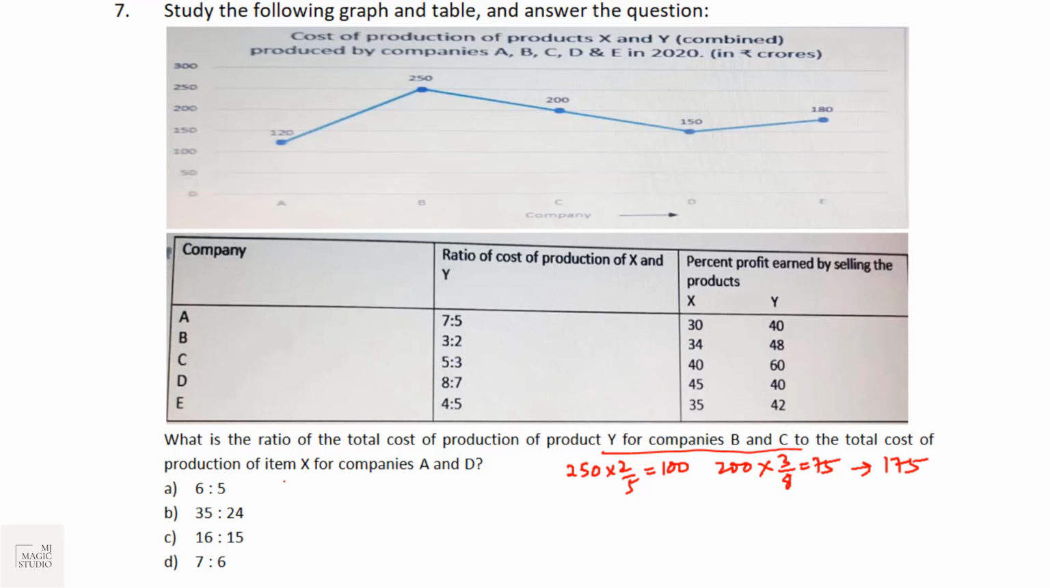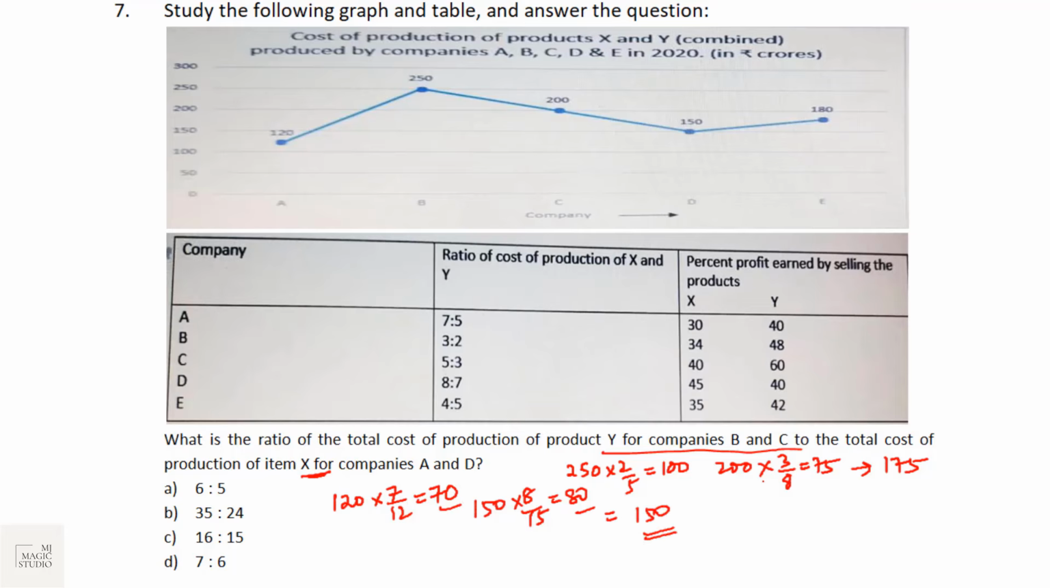To the total cost of production of item X for company A. Okay, item X for company A total is 120 and X proportion is 7:5, that is 70. And for company D, total is 150 and the ratio in favor of X is 8 by 15. So that total would be 80. So 80 plus 70 is 150.